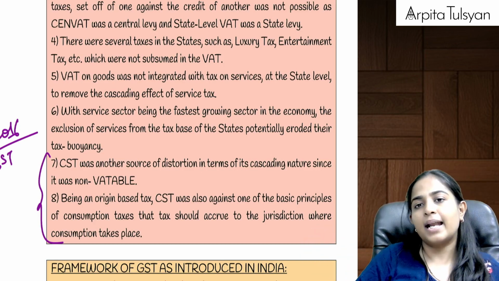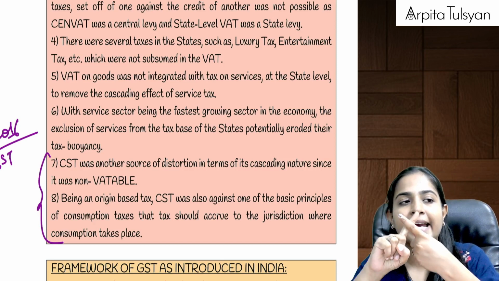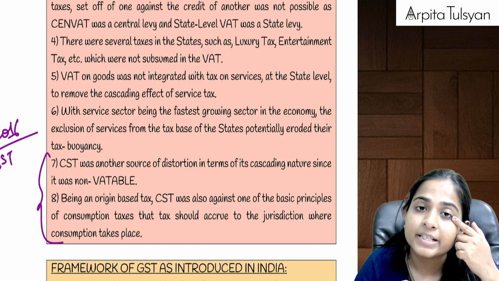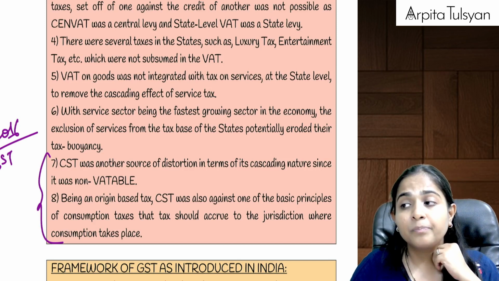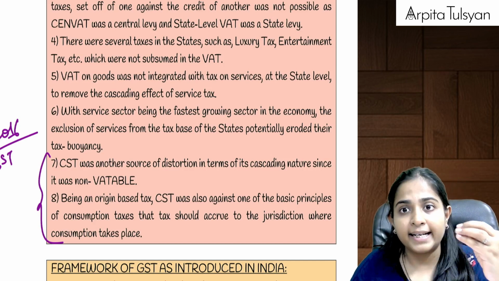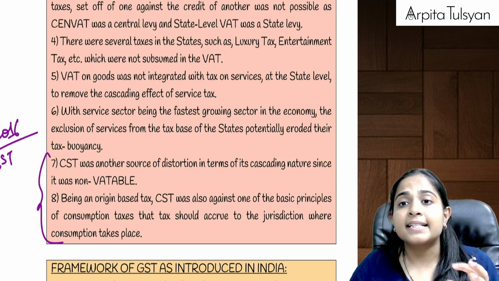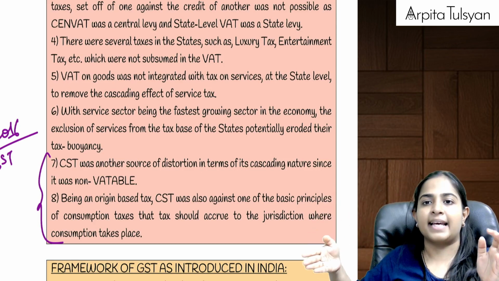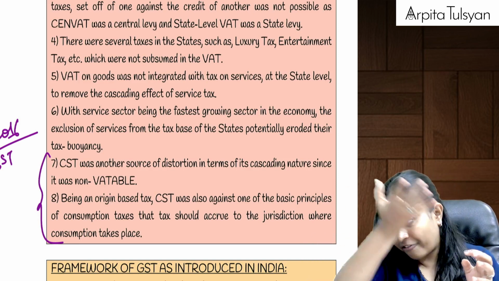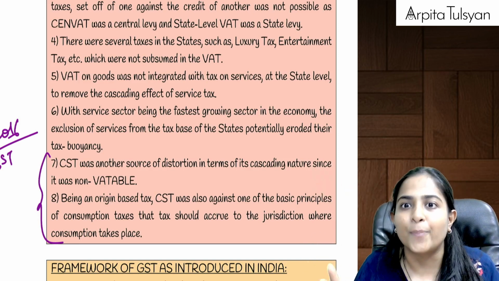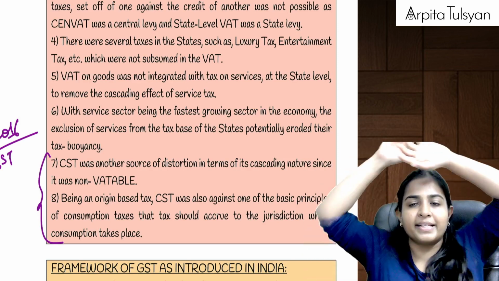And the last one was that CST was totally against the principle of indirect taxes. The principle of indirect taxes was such that indirect taxes are always destination based tax. Means the revenue will go to that state government where the goods are finally going. But CST was opposite. CST said, I am an origin based tax.